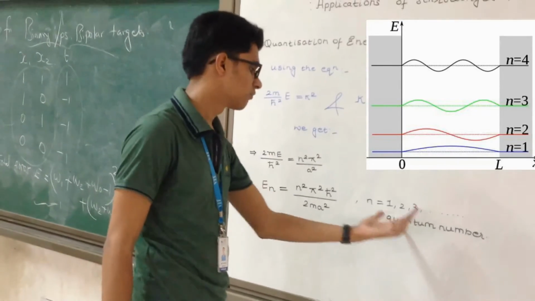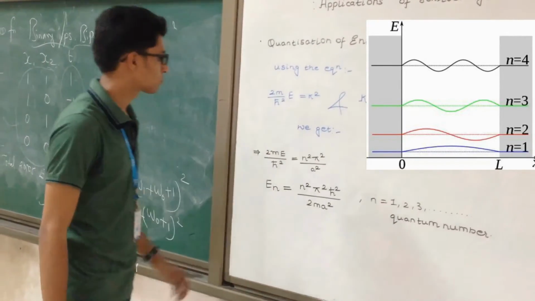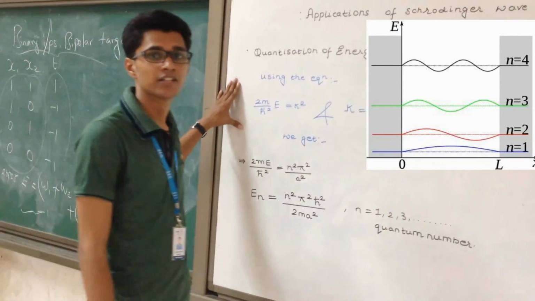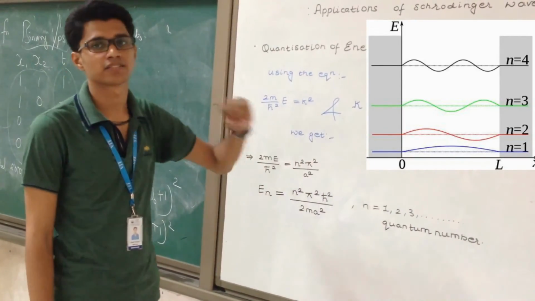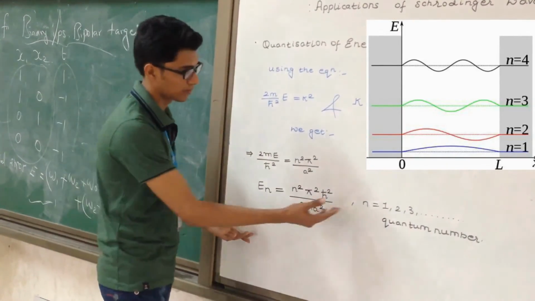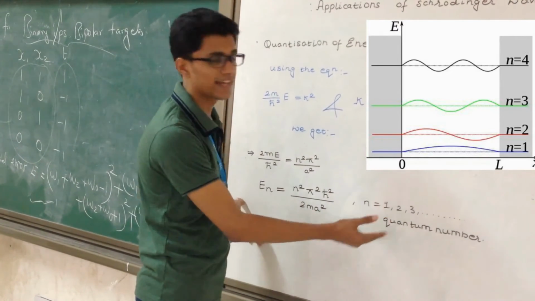This can take the values 1, 2 and 3, and basically the Schrodinger wave function, which is also known as psi, proves that energy is always discrete in nature in quantum mechanics. So that's why we are dealing with the quantum numbers like n is equal to 1, 2, 3 as packets of quanta.